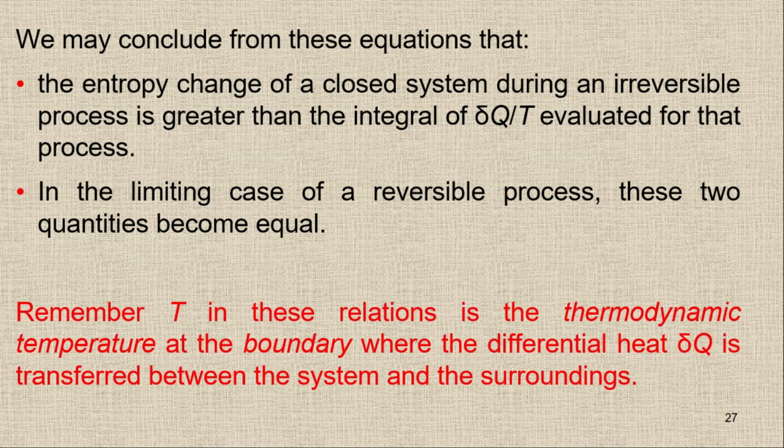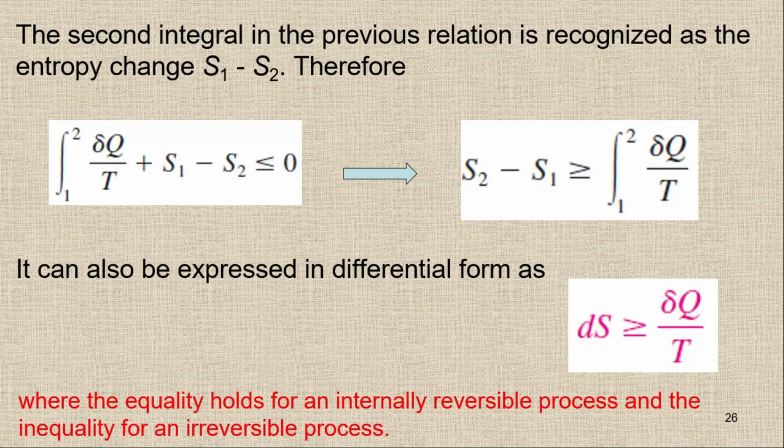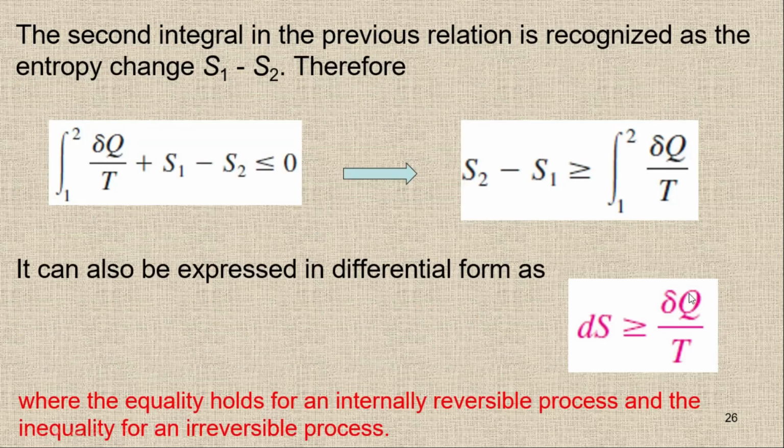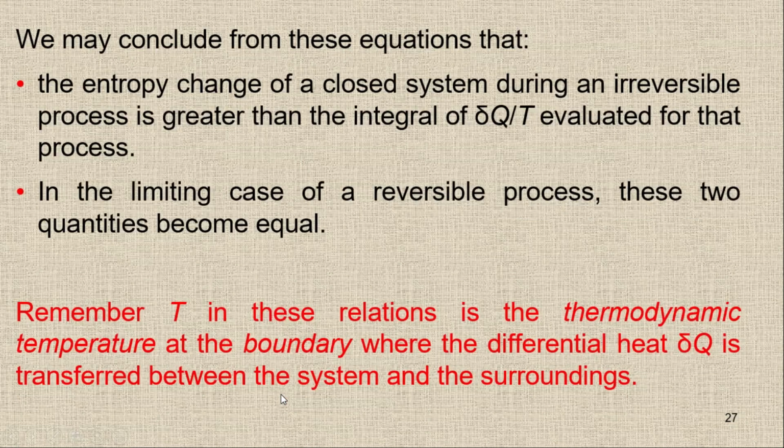So remember, probably I just made a mistake here when I'm going to explain this one. Basically, this one is equal when we will have an internally reversible process, and this inequality will hold when we will have an irreversible process. So remember, in the previous equation, the T is the thermodynamic temperature at the boundary, while the differential heat, this delta Q, is the amount of heat transfer between the system and surrounding.